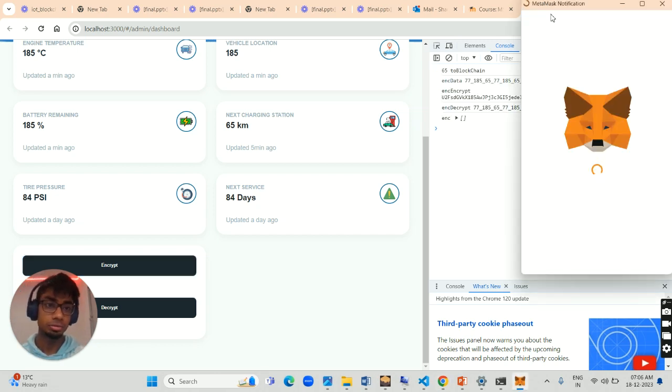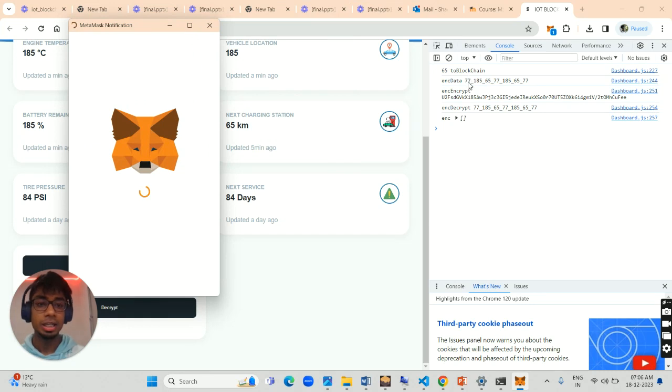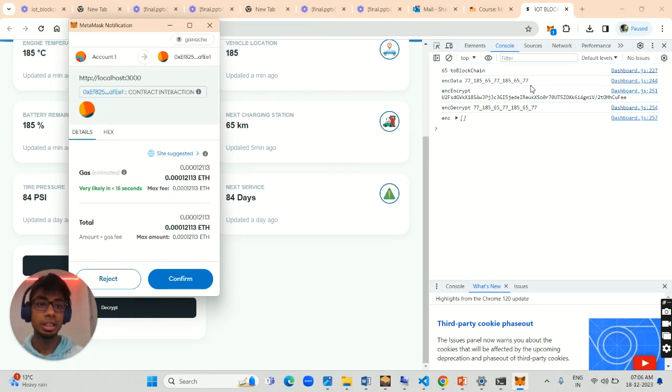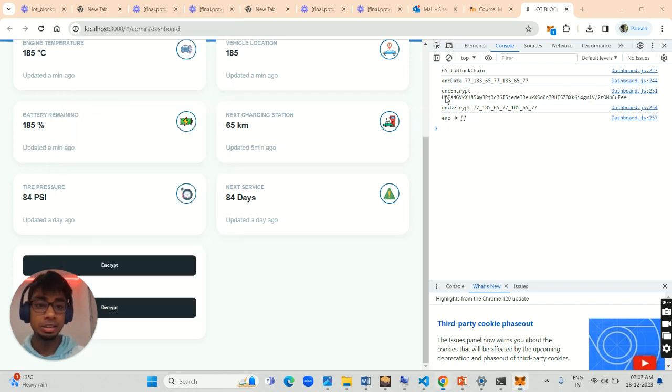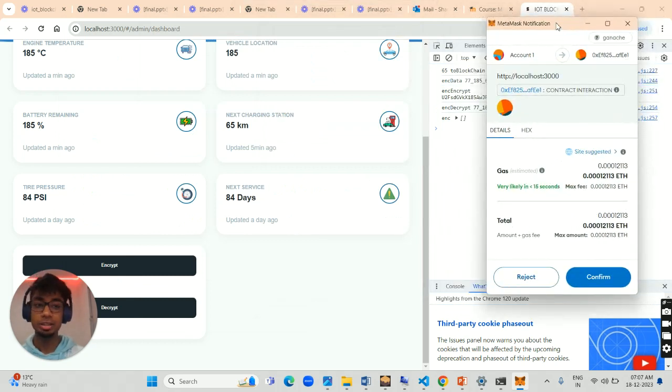the entire data, all the data gets combined into a single line using MIDM, and then it gets encrypted using the AES-GCM algorithm, where the data, this is the ciphertext. So as soon as we click encrypt, after the data gets encrypted, we see this pop-up. This pop-up is called MetaMask.